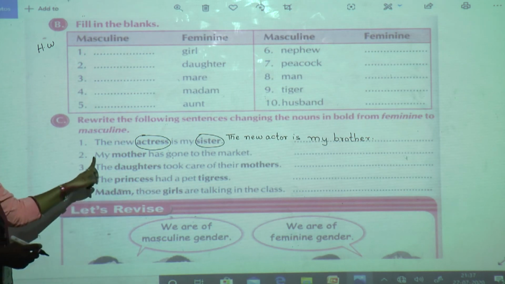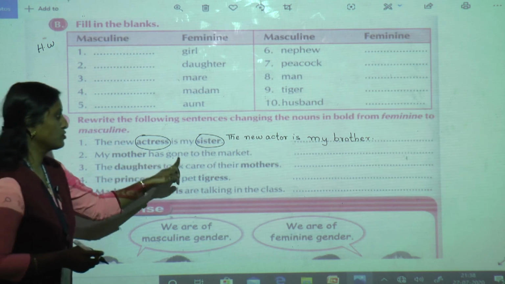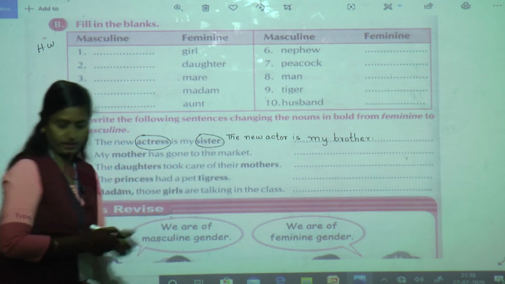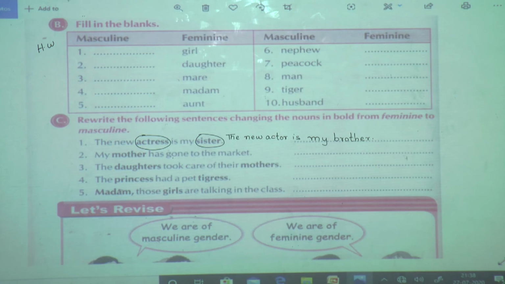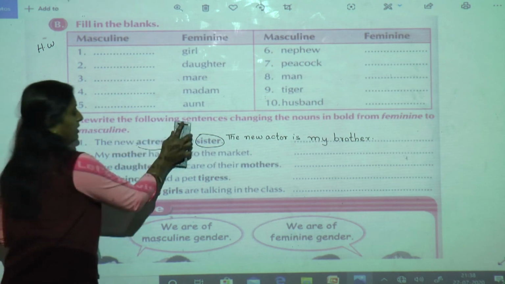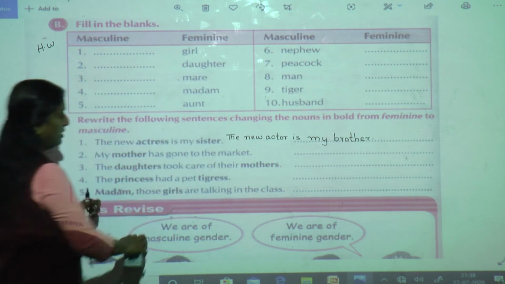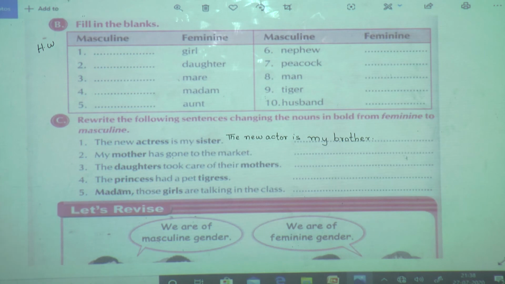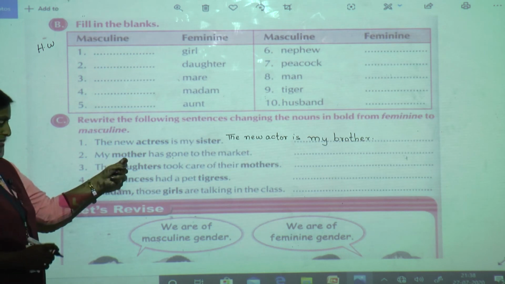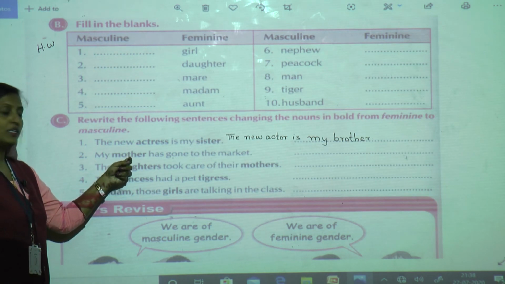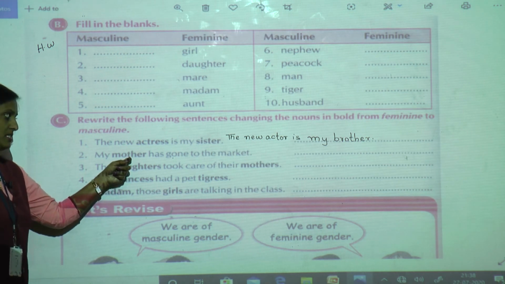Next, my mother has gone to the market. See, you don't circle this. I have circled only to show you. Now here, which word is in bold? Yes, mother. So what is the masculine gender of mother? Yes, it is father.